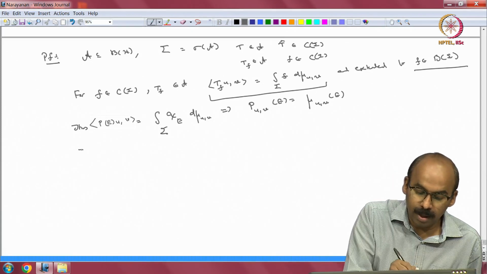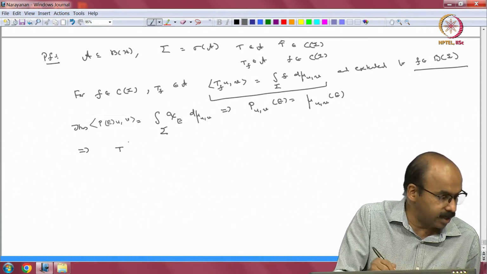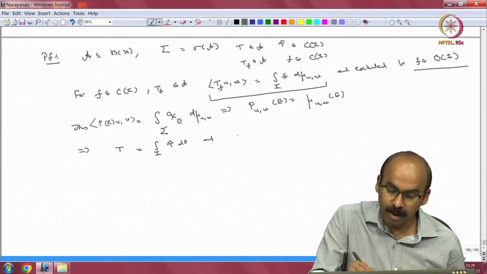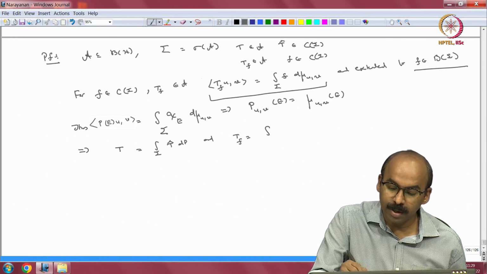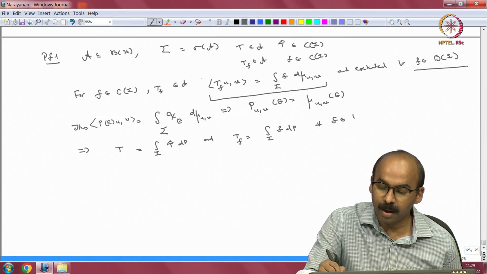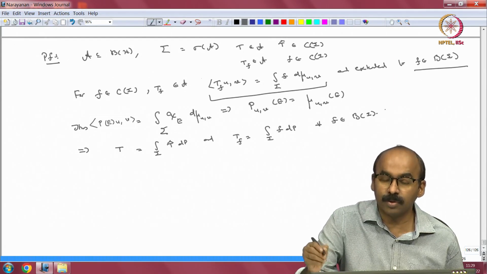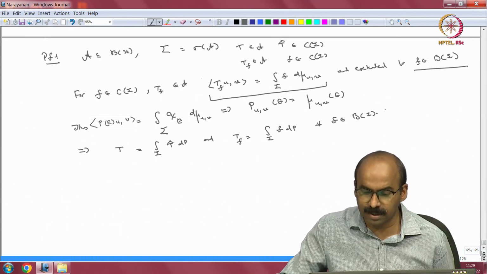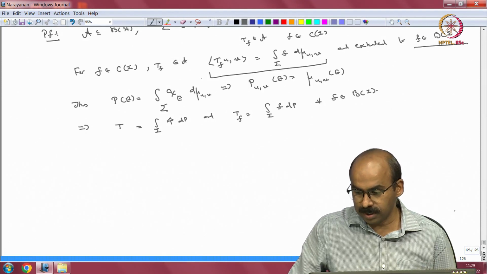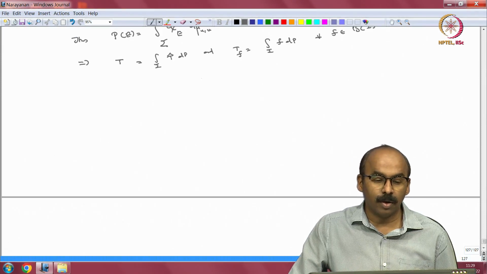So, this gave us that T is equal to integral over sigma T hat dP and T_f equal to integral over sigma f dP for every f in bounded functions on sigma. So, that is the first assertion. This is just rewriting whatever we had done earlier. There is nothing new here, but I just wanted to make sure that everything is all right.